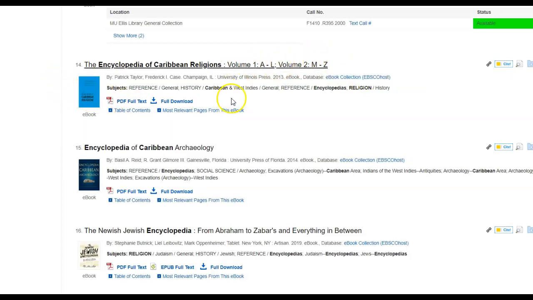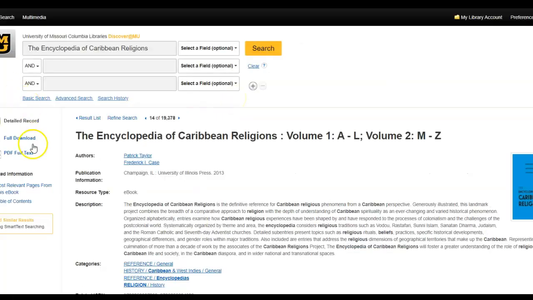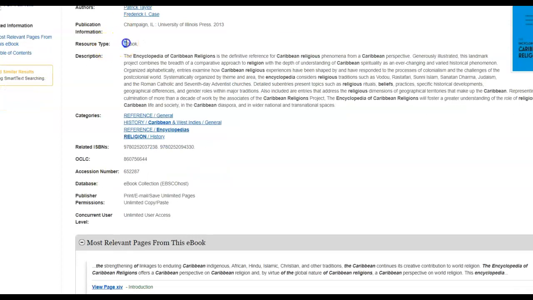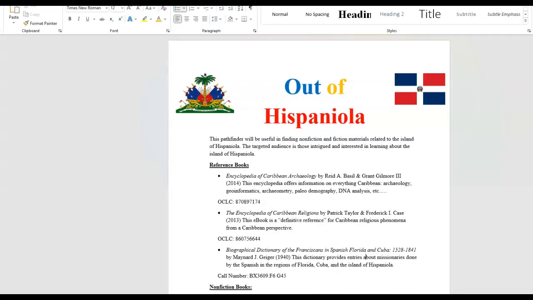After I click on it, I'm given the option of either fully downloading it or viewing it via PDF full text. Now, because this is an ebook, which is said right here, it does not have a call number, but it does have an OCLC number, and that is what I used for my Pathfinder, which you can see down here